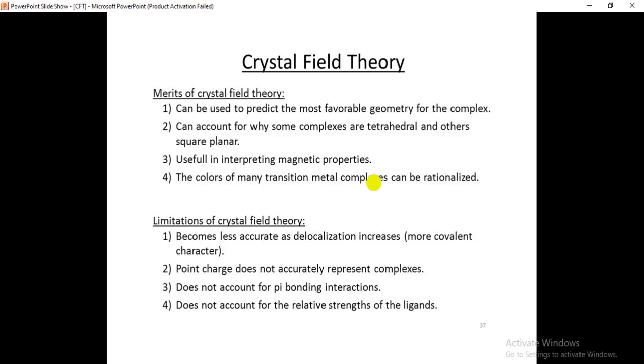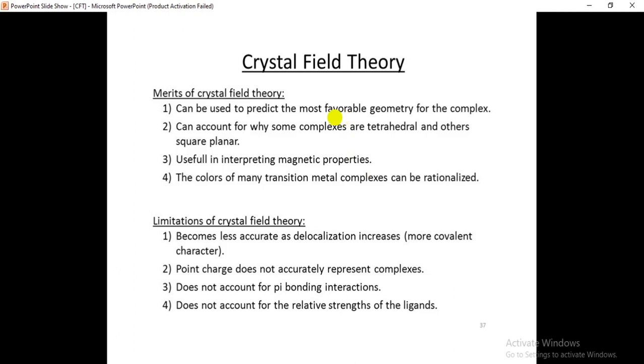It is also useful in interpreting magnetic properties. The crystal field theory can be used to interpret the magnetic properties of different complexes, and the colors of many transition metal complexes can be rationalized by CFT. These are the merits of the crystal field theory, and here we have some limitations also.